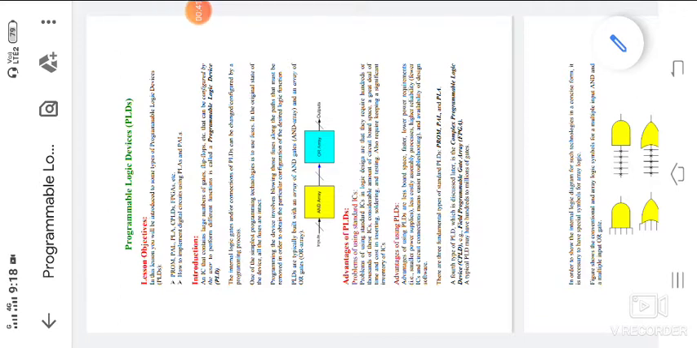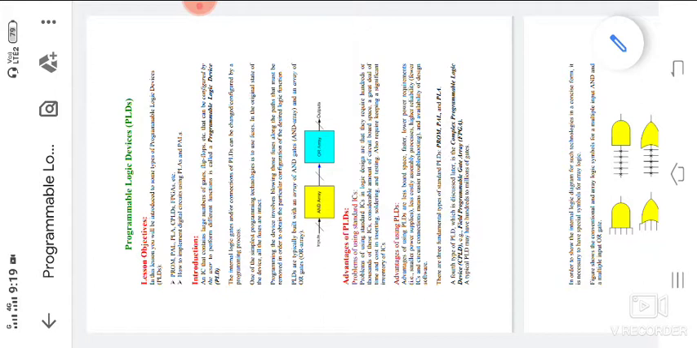Programmable logical devices. It is a very important chapter. From the JNTK exam point of view, a direct question will be asked in that unit, so it is easy to get marks in the SEM exam also. So what is a programmable logical device? PLDs. An IC that contains a large number of gates or flip-flops that can be configured by the user to perform different functions is called a programmable logical device.